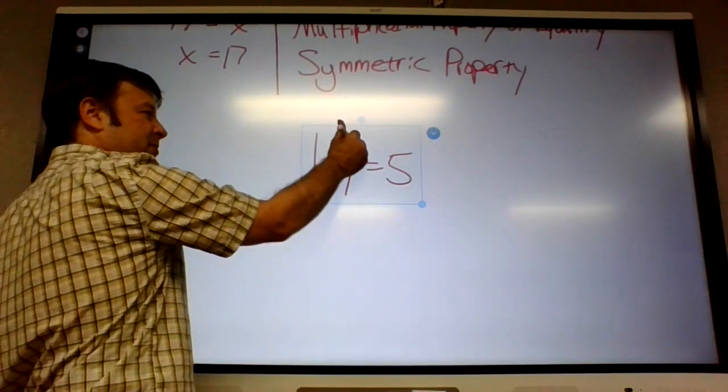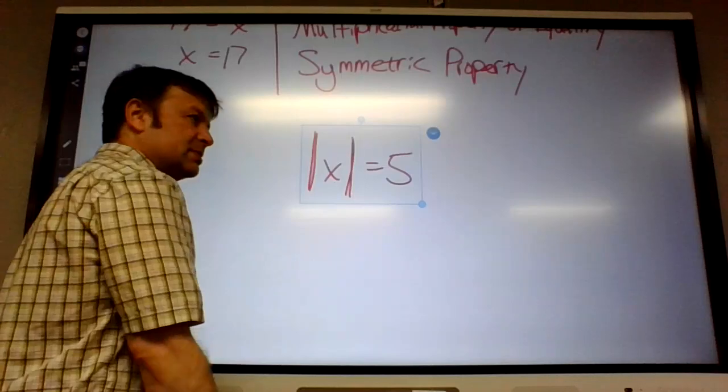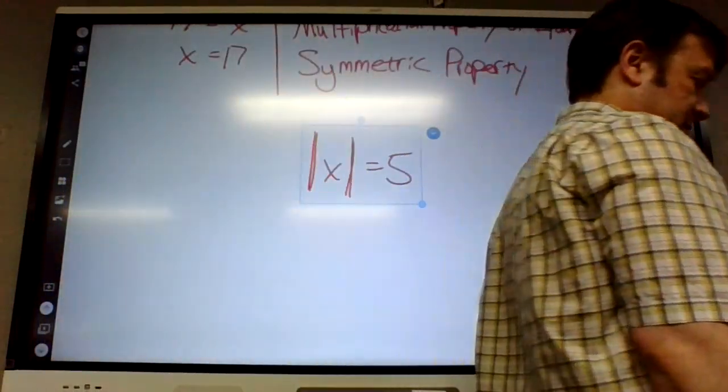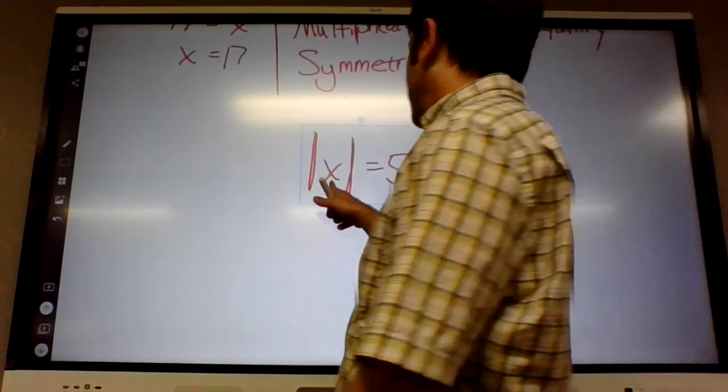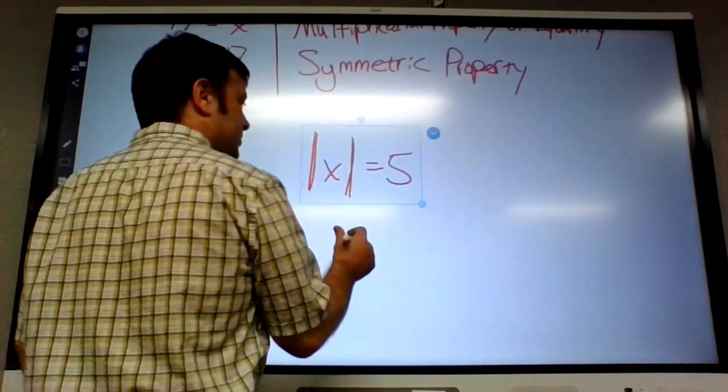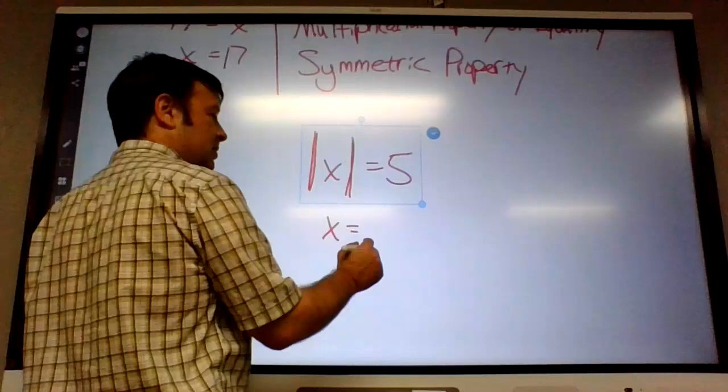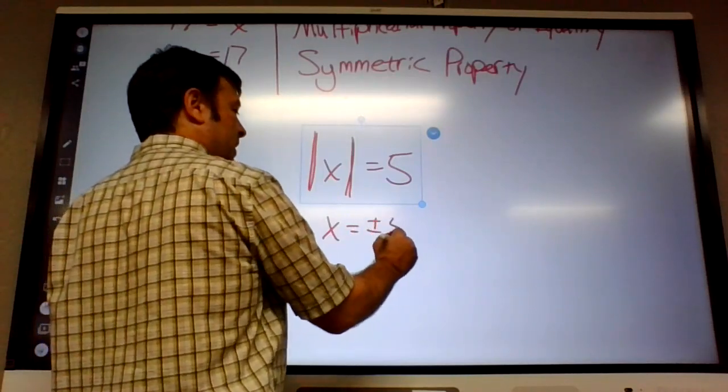What does absolute value do to a problem? If it's negative, it turns positive. If it was positive, it just stays positive. So it turns everything positive. So if the absolute value of x equals 5, what does x equal? Positive or negative 5.